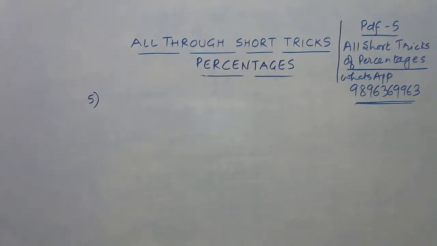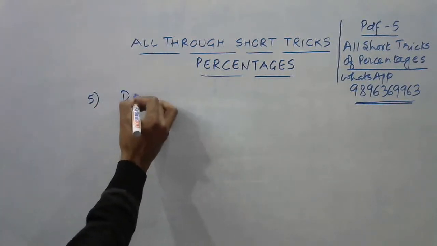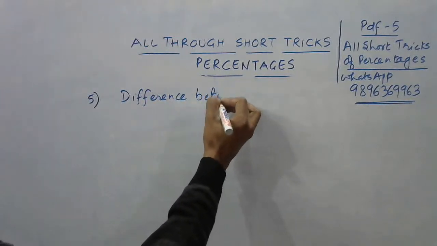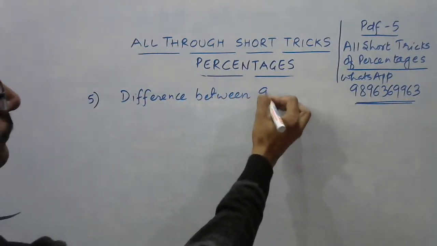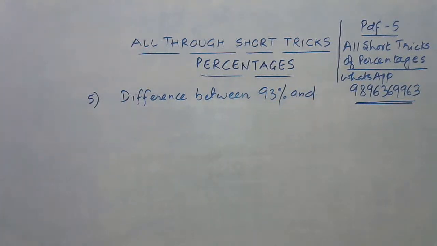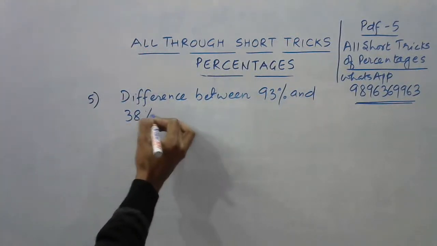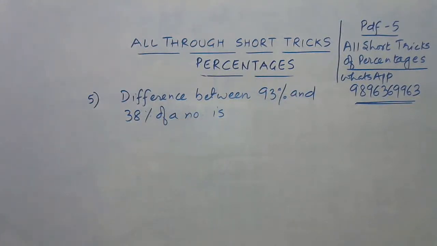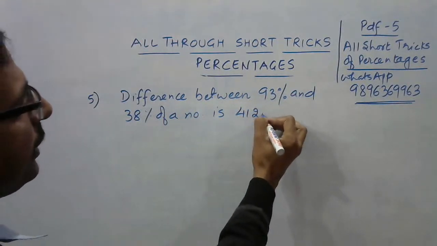Okay, I'll give you yet another question which has come in one of the previous SSC exams. The difference between 93% and 38% of a number is 412.5.